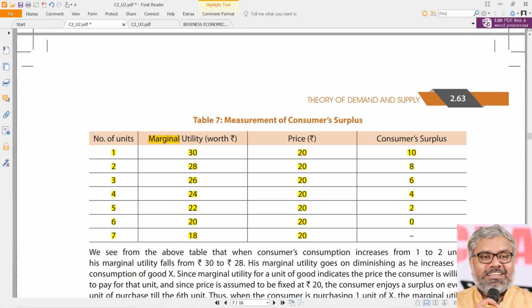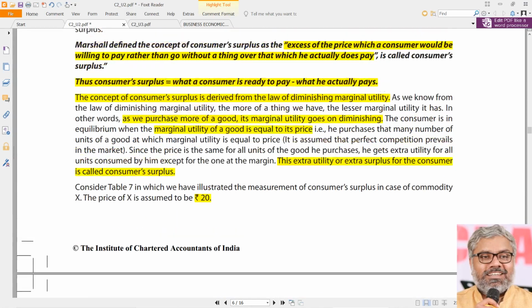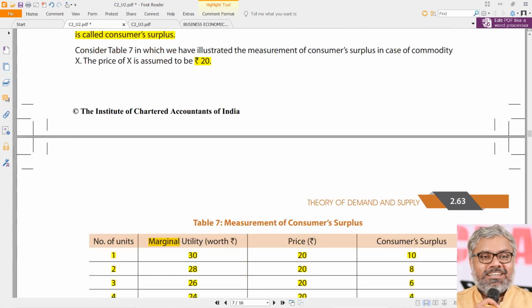So till the time the consumer reaches equilibrium, once again, what is equilibrium? Where the marginal utility is equal to price. Where the marginal utility is equal to price, then only the consumer is said to be in equilibrium. Till that time, he keeps on getting extra utility. That extra utility is what we call consumer surplus.